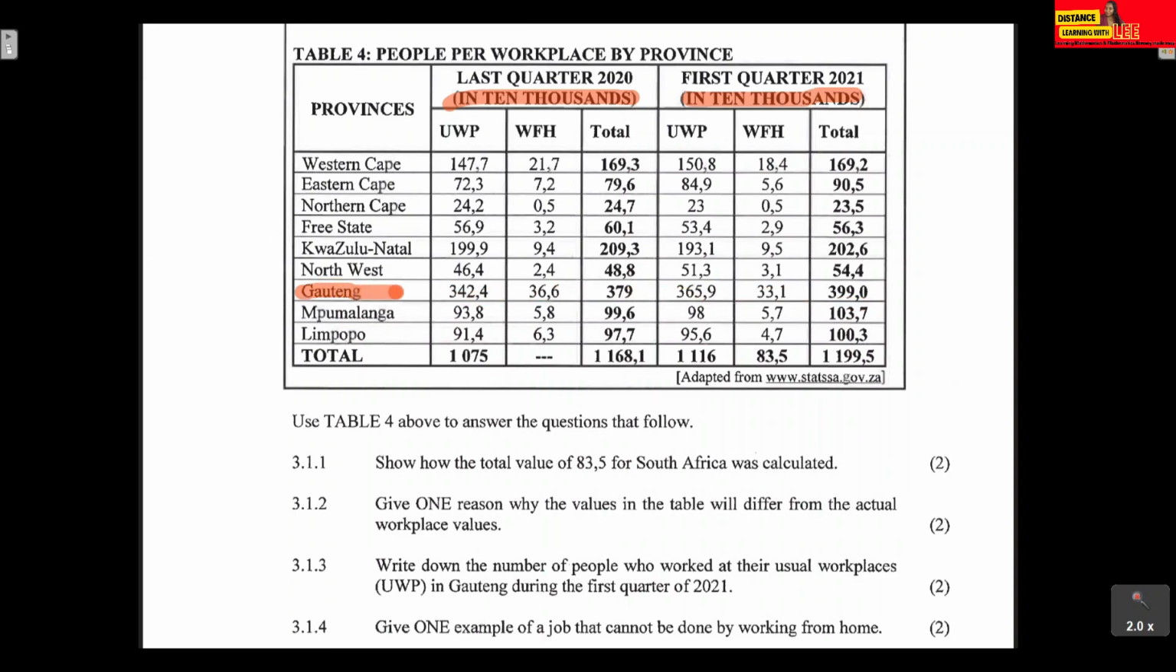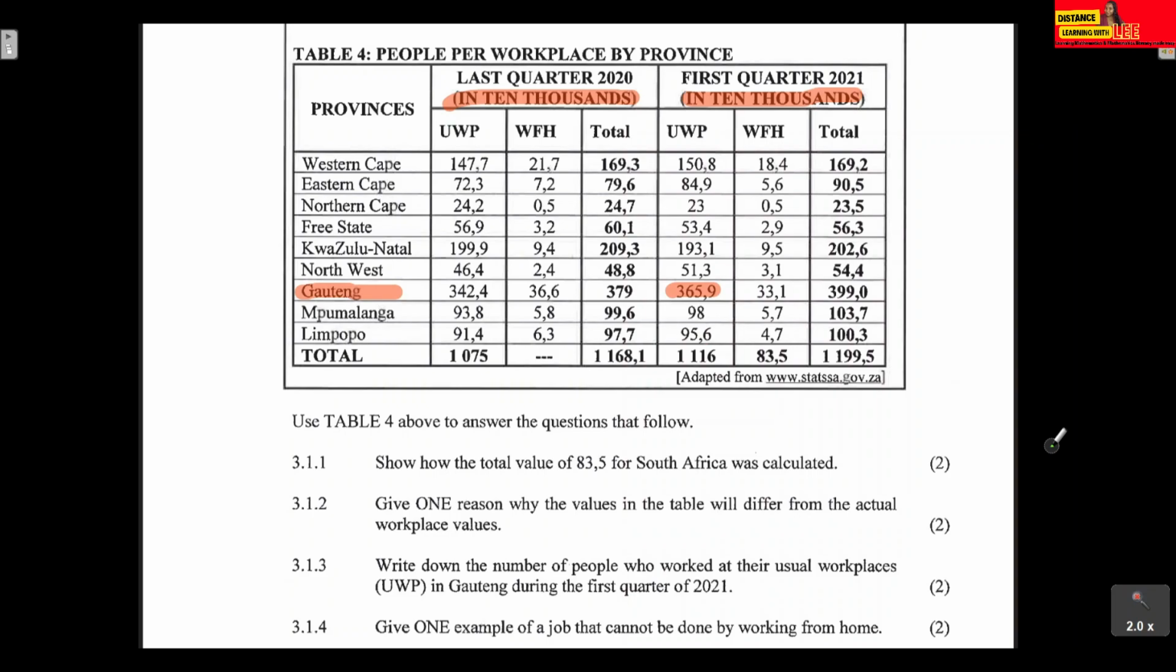Where on the Gauteng row? We need to write down the number of people who worked at the usual workplaces. So we're looking for UWP in Gauteng during the first quarter. We're in the first quarter, and we're looking at the UWP. So how many people worked at the usual workplaces? It's